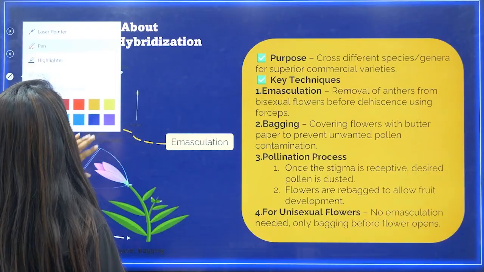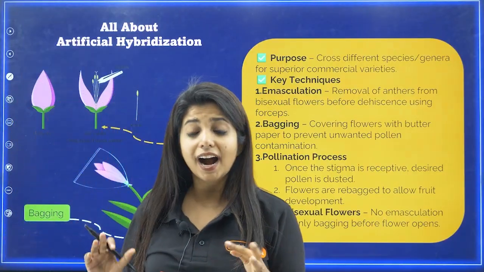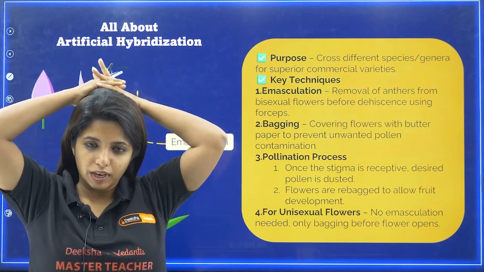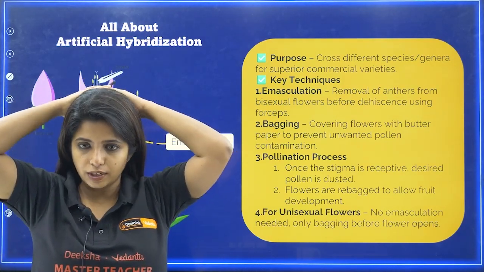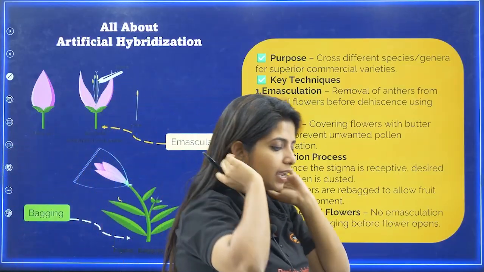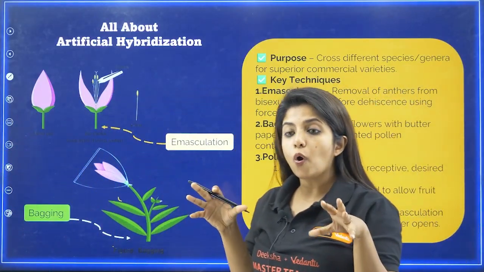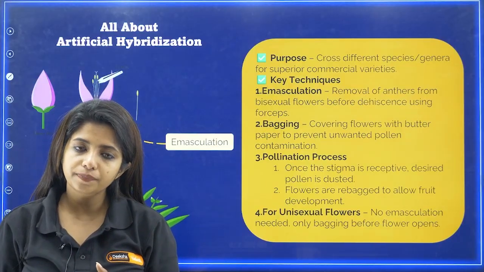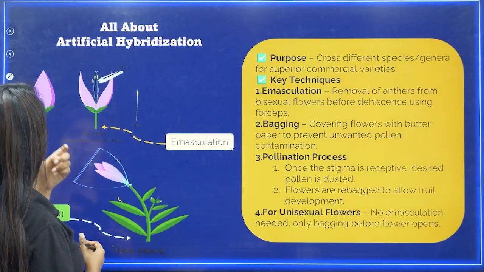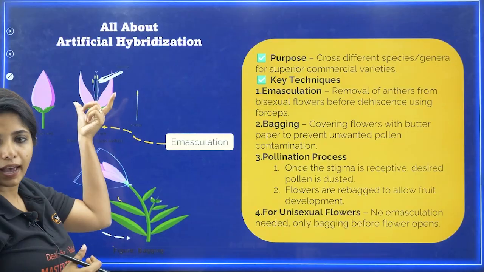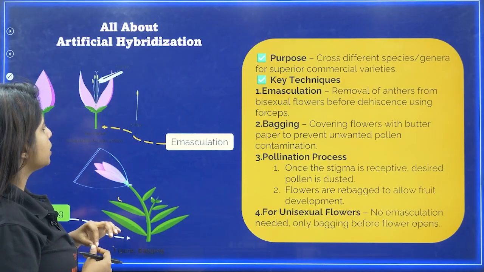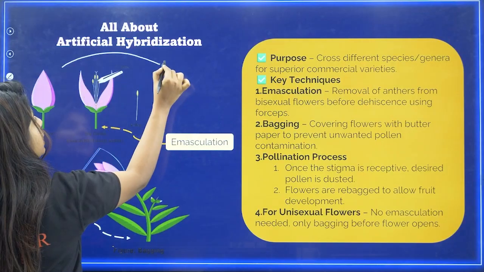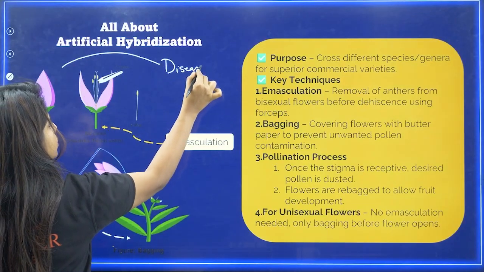Now the next thing, my dear children, is artificial hybridization. Artificial hybridization means human beings are not tired of doing anything. They want to intrude in plants' life also nowadays. Basically, human beings want to make specific types of plants which are pretty good. Suppose I have this particular plant over here, with a flower bud, which has great disease resistance.